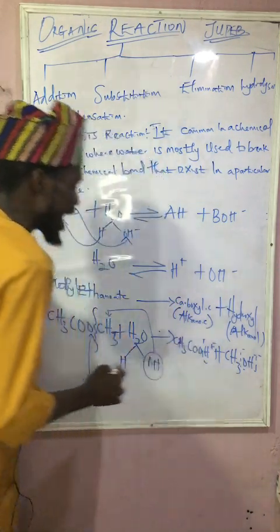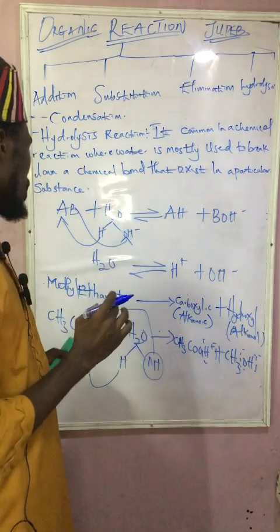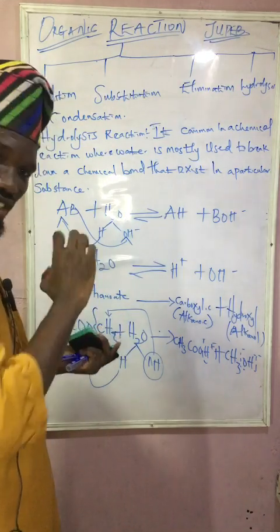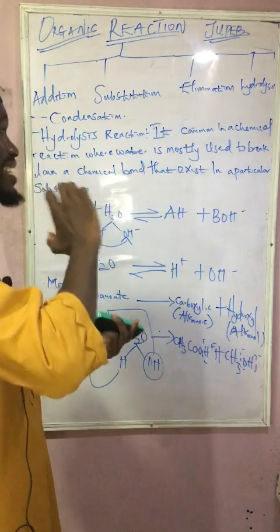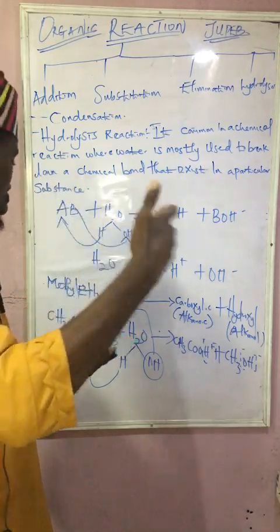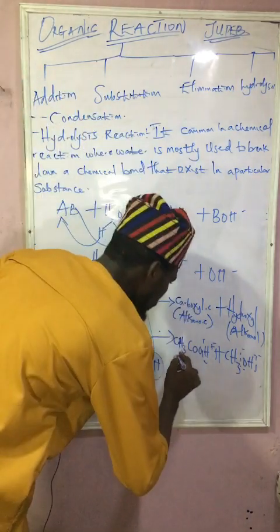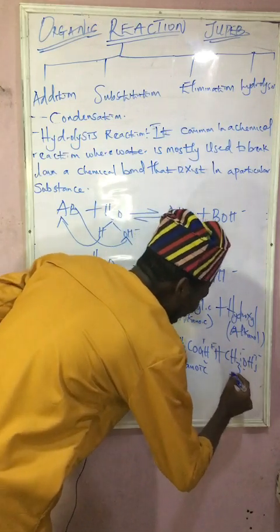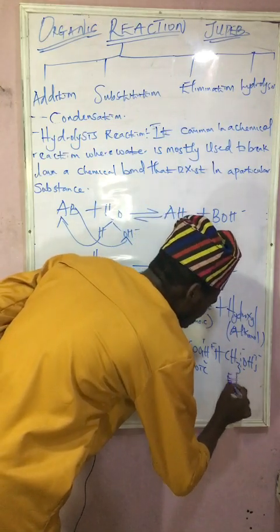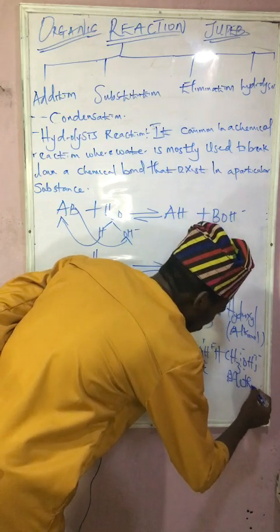So everything is reacting with this to break the bond that exists in a particular substance. So now this is called ethanoic acid. This is called methanol.